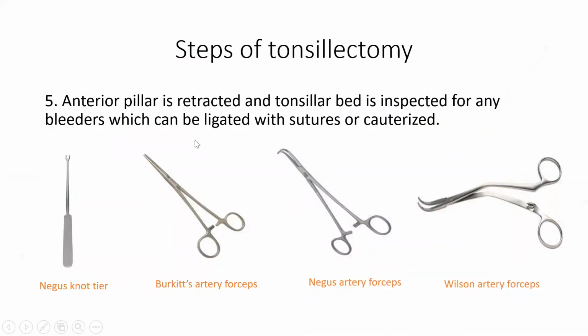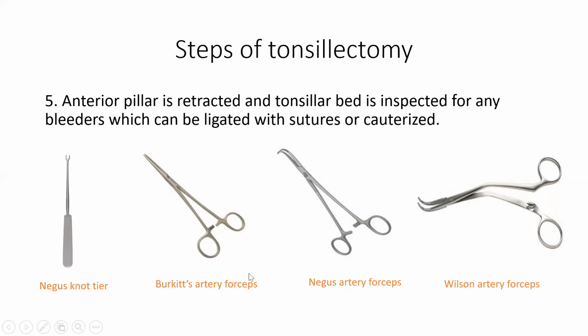Now, after removing the tonsil from the bed, the Mollison tonsillar dissector and anterior pillar retractor is again used, and the second part, that is the anterior pillar retractor part, retracts the anterior pillar and looks for any bleeder in the tonsillar bed. Now that bleeder can be either cauterized or ligated with sutures. So these are the various instruments which are used to ligate the bleeders in the tonsillar bed.